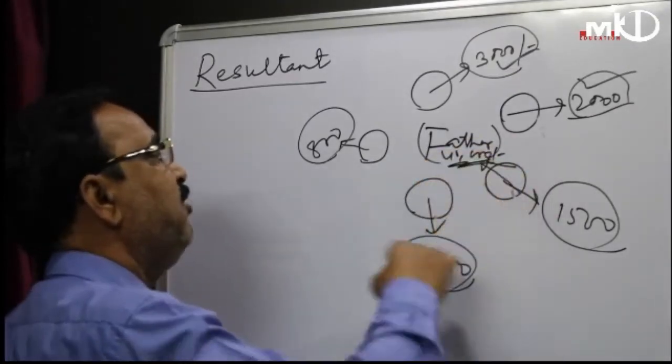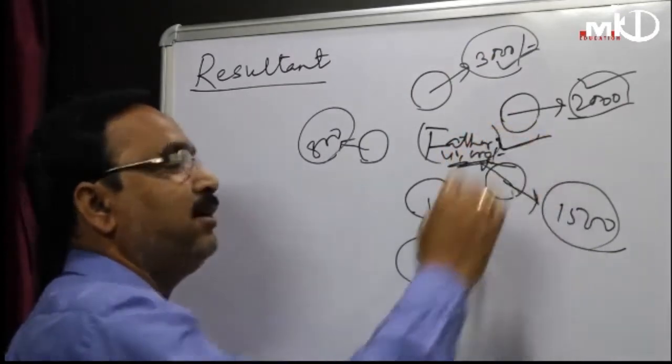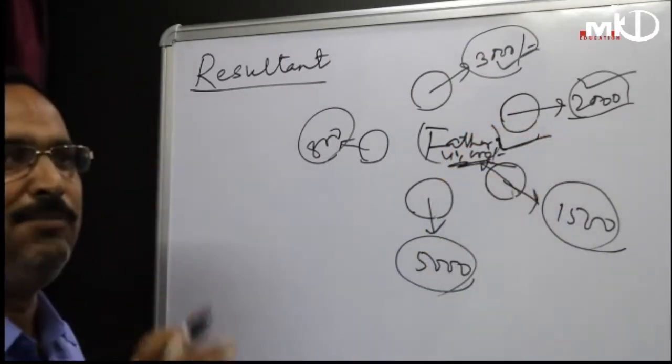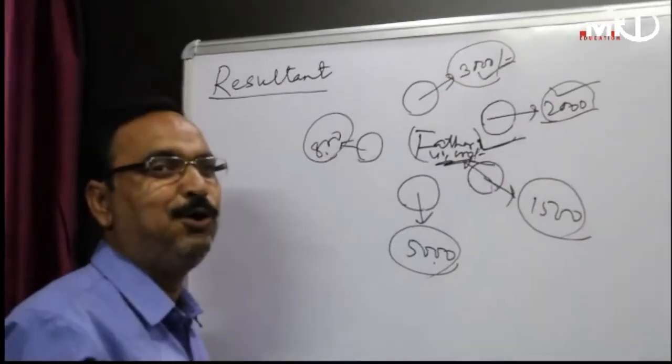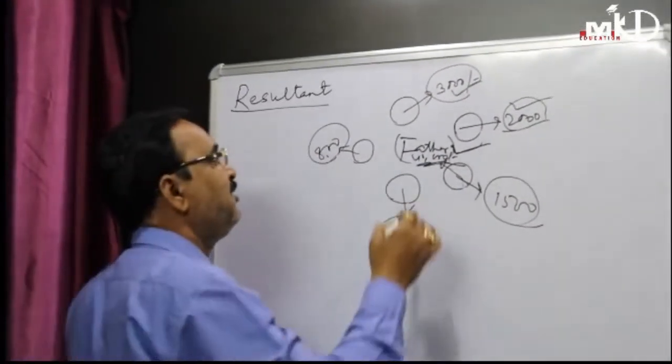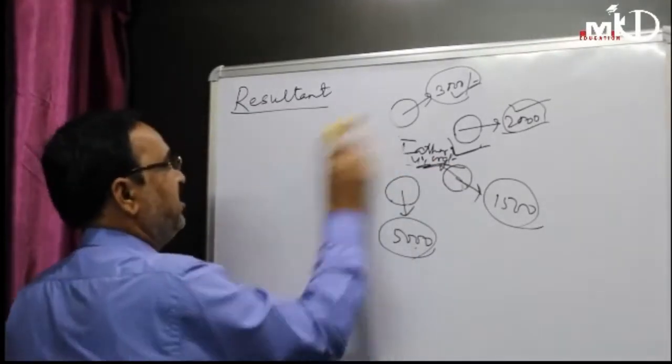It means all the expenditure is managed by your father, so your father is the resultant of your family. You all are the components of your family. Getting my point? This is called resultant.